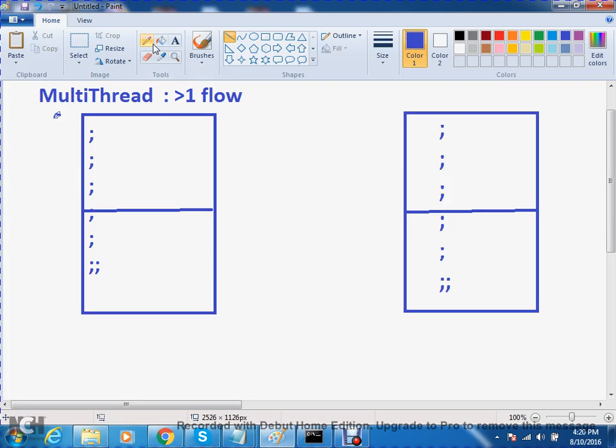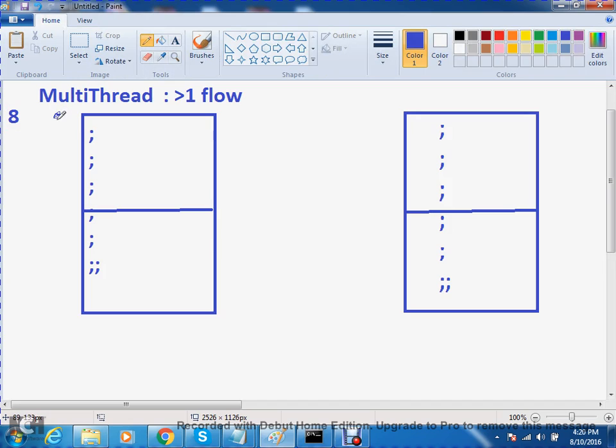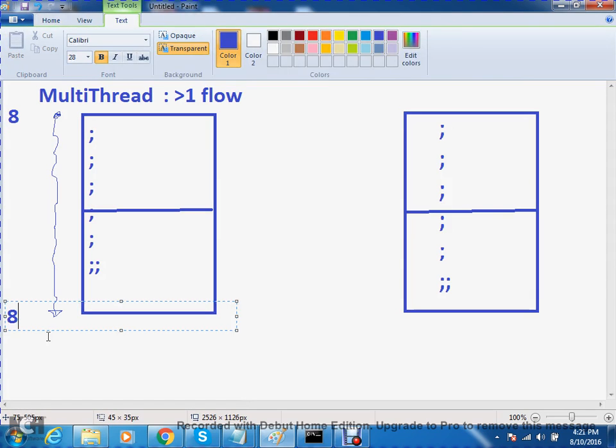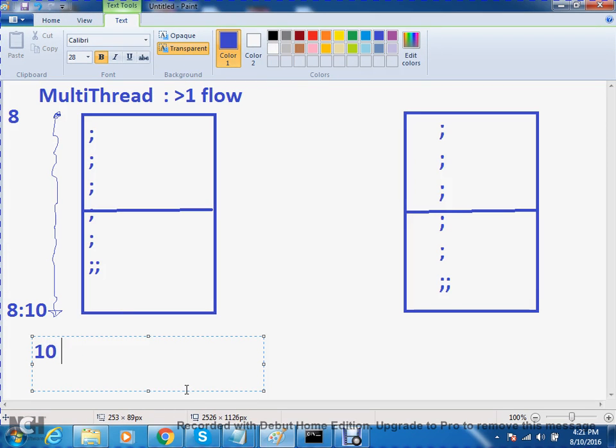Now observe here. I started this particular task by using a single flow at 8. Now it is executing everything. It completed the task at 8:10 a.m. Now what is the time taken to complete the task? 10 minutes were consumed to complete the task.